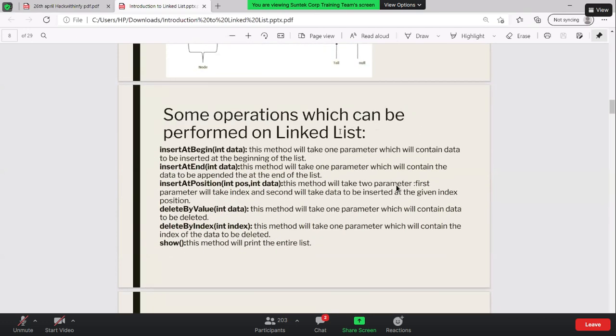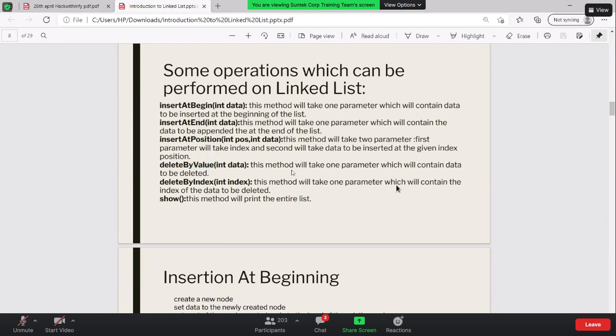Okay, some operations which can be performed on a linked list: insertion at the beginning, insertion at the end, and insertion at a particular position, for which you will need the position as well as the data. Deletion by value needs only the data, not the position. If you want to delete by index, you need to go to that particular index. How indexing works is you always have to iterate starting from the 0th node to the particular position, and then you will be able to use the data. There is also a method which will print the whole data of a linked list. Is that clear, guys? Any doubts so far?